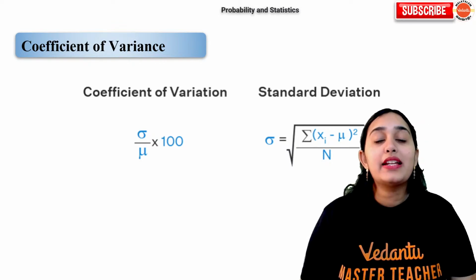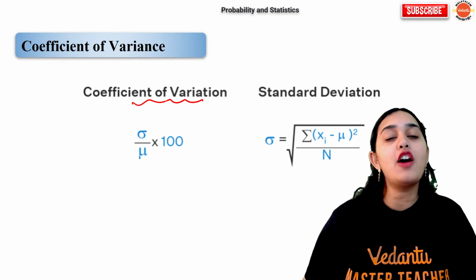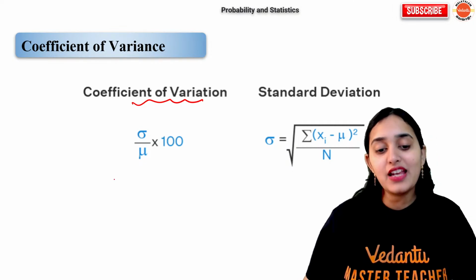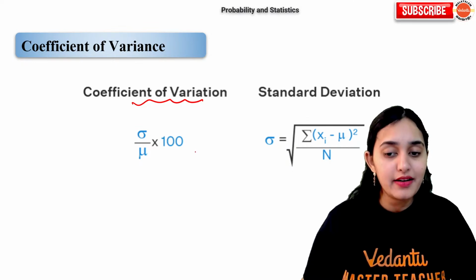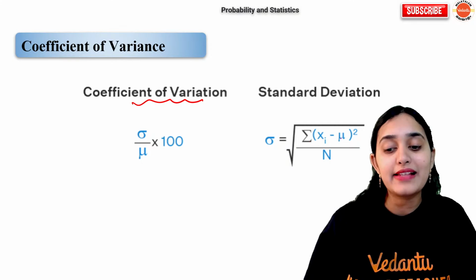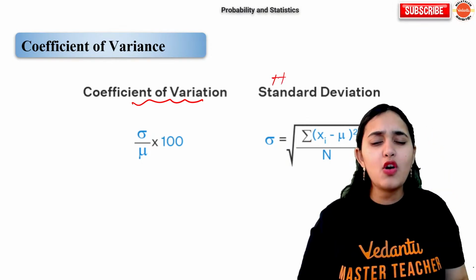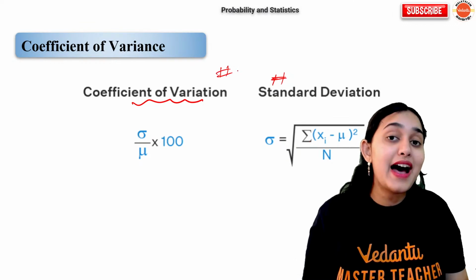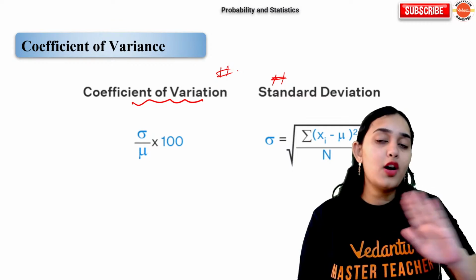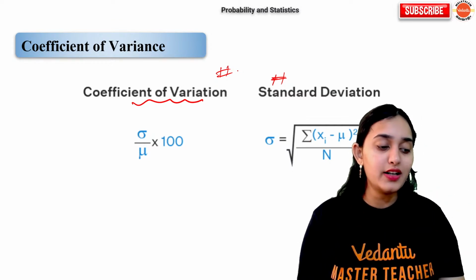Lastly, what is coefficient of variation? Coefficient of variation is your standard deviation upon mu into 100, and standard deviation is root over summation of xi minus mu whole square upon n. These two formulas also were asked in the KEAM exam. So all the formulas I have listed here, everyone is important. You cannot leave any formula.